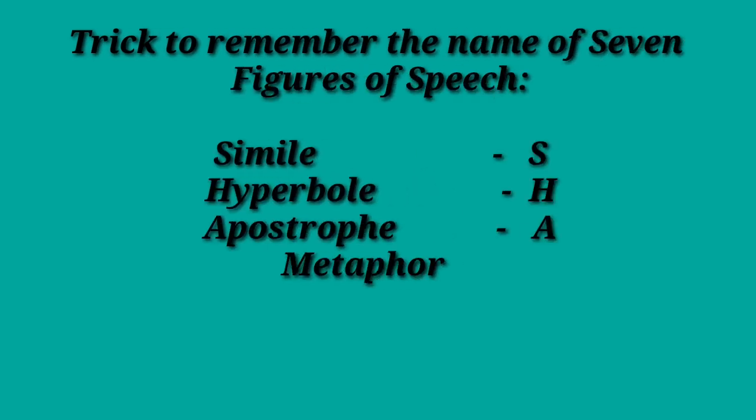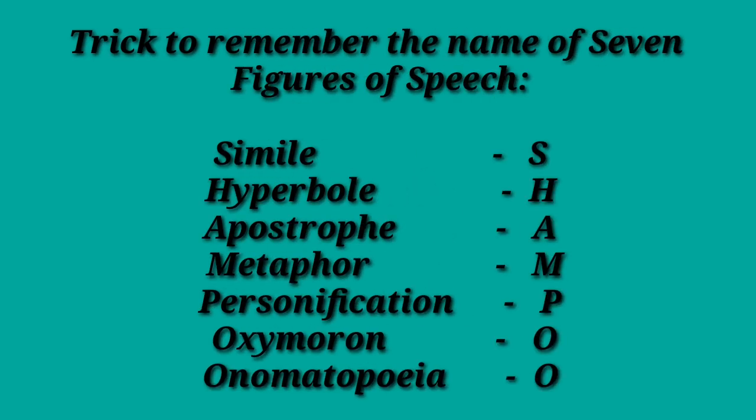7 important figures of speech. Trick to remember the names of the 7 figures of speech. Simile, the first letter is S. Hyperbole, the first letter is H. Apostrophe, the first letter is A. Metaphor, the first letter is M. Personification, the first letter is P. Oxymoron, the first letter is O. Onomatopoeia, the first letter is O. The anagram word is shampoo.